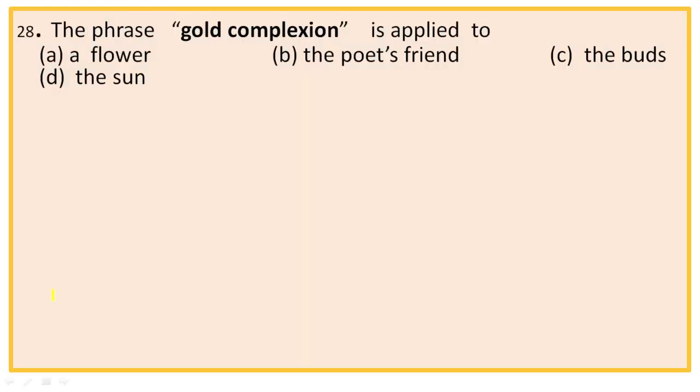Next 28. The phrase gold complexion is applied to. The options are a flower, the poet's friend, the birds, the sun. And the full line is rough winds do shake the darling birds of May, and summer's lease hath all too short a date. Sometimes too hot the eye of heaven shines, and often is his gold complexion dimmed. So here gold complexion refers to the golden rays of the sun. So gold complexion is applied to obviously the sun. So the right option is D.